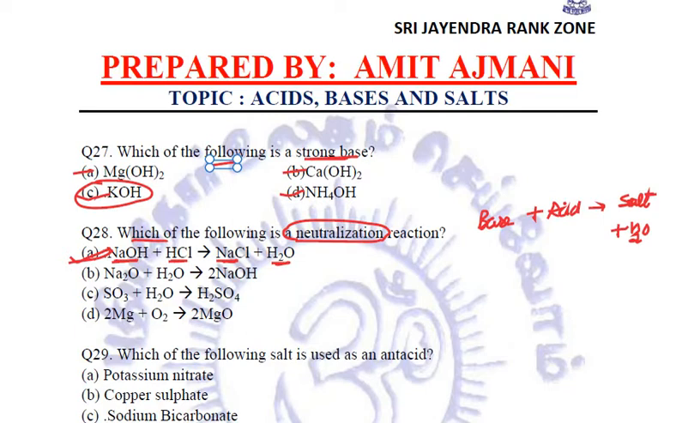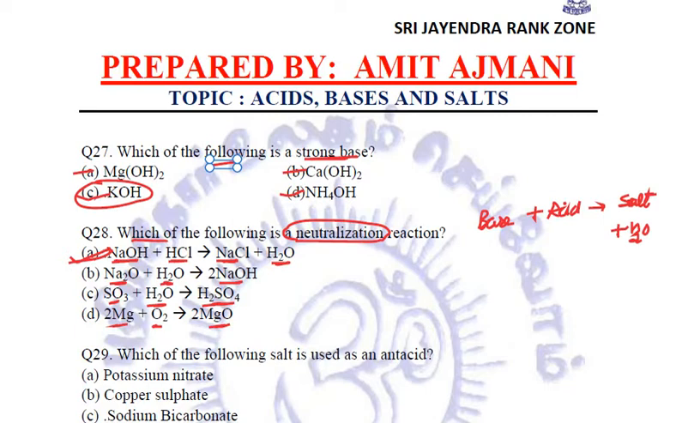Fortunately, the very first one that we attempted is our answer, but try to relate the others also. Other options are Na2O, sodium oxide plus water gives NaOH. This is exactly a combination reaction, not a neutralization reaction. SO3, sulfur trioxide plus water gives sulfuric acid. Once again a combination reaction. Magnesium plus oxygen gives MgO. Once again a combination reaction. So out of these, only the first one is our neutralization reaction.